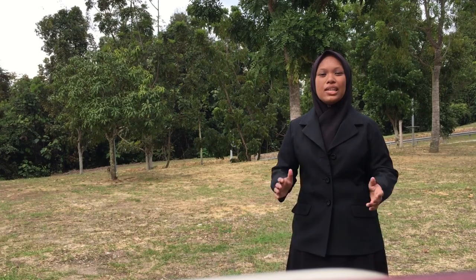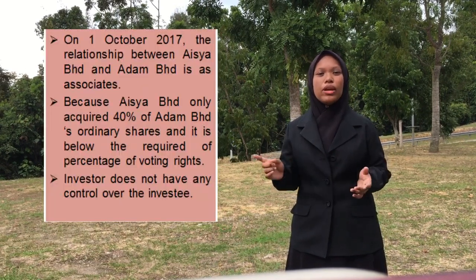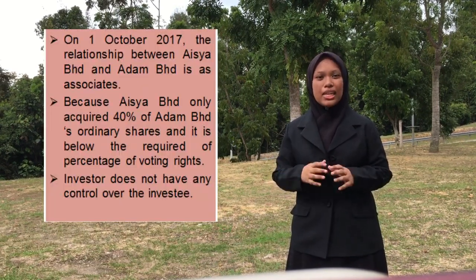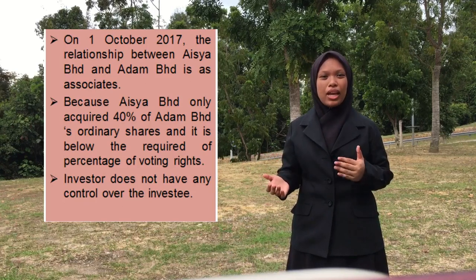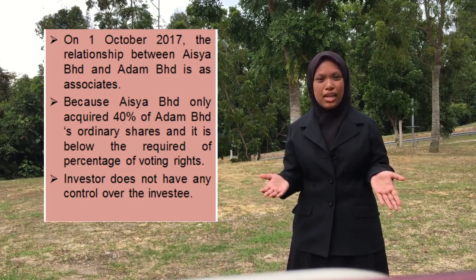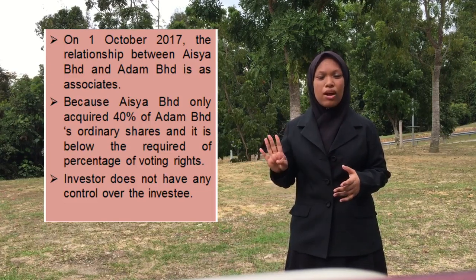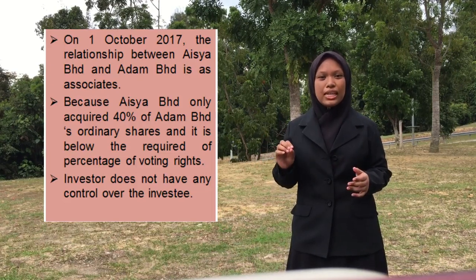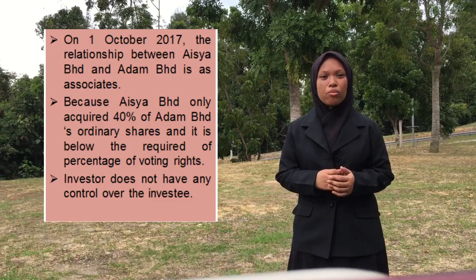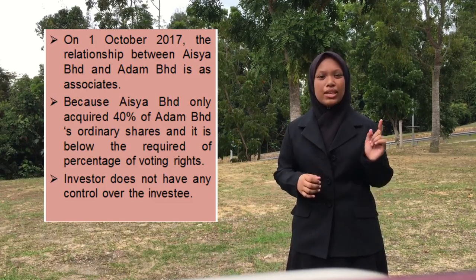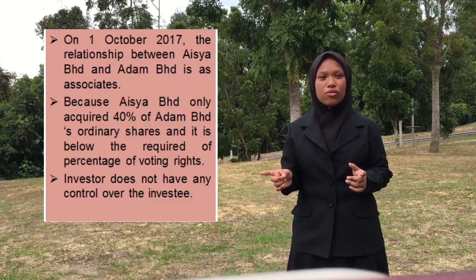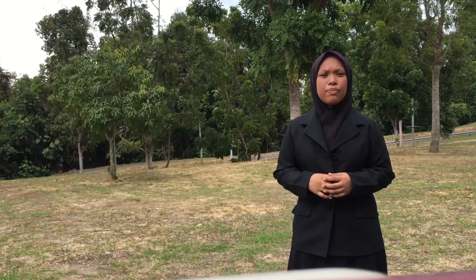As for question 4, on 1 October 2017, the relationship between Aisha Berhad and Adam Berhad is as associate, because Aisha Berhad only acquired 40% of Adam Berhad's ordinary shares and it is below the required percentage of voting rights. The investor does not have control over the investee.